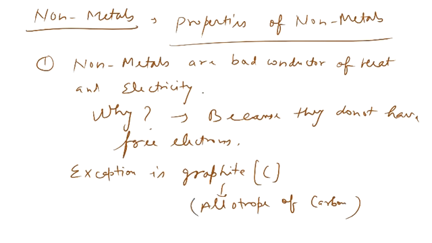Graphite can conduct electricity. So that's the first property of non-metals.